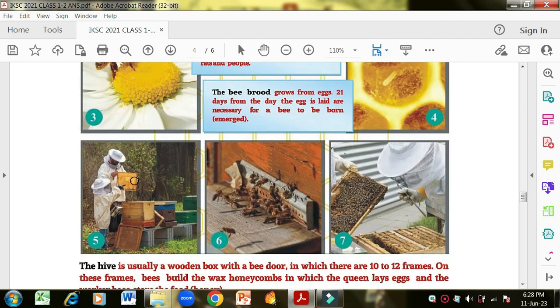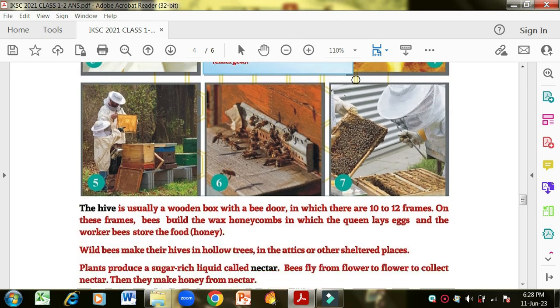Now here in the next pictures you can see that this is a wooden box, and the man is holding a frame of honey in his hand, and he is showing it. You can see the honey that is on the frame. So that's how we cultivate the honey, or you can say that's how we make a hive for a honeybee so that it can lay eggs over there and make honey, and then we use that honey. Here you can also see this is the entrance of the wooden box, and the bees are going inside, and wax is also produced by the bees.